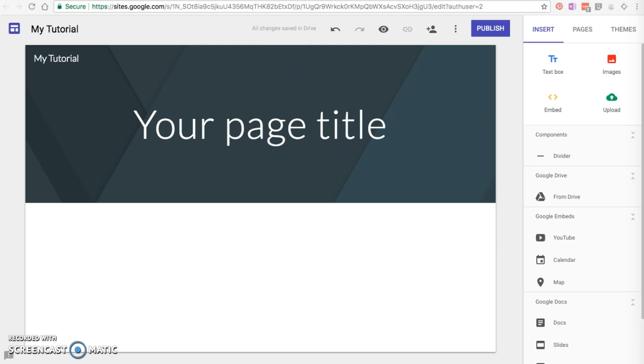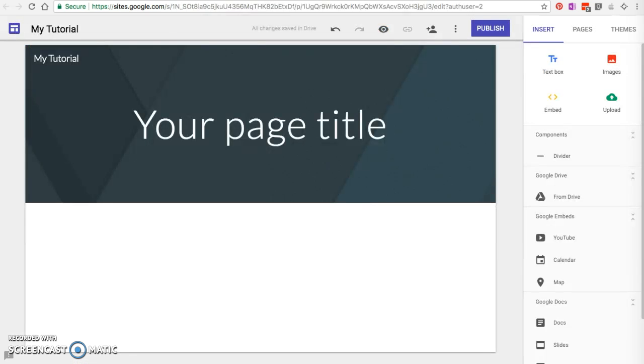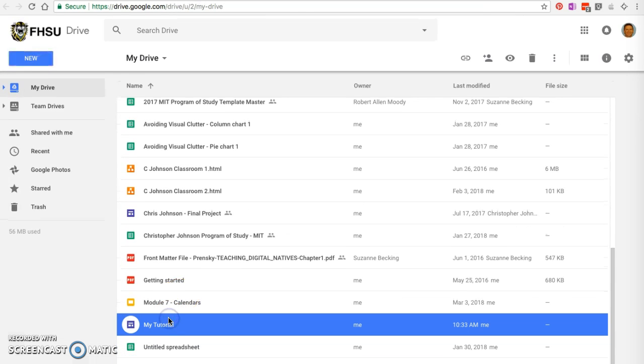Once we've set up our website, the way we'll access our website to edit it depends on the type of site it is. If you've used a classic site, you need to go to sites.google.com to open your web page to edit it. If you're using a new Google site, then you'll want to go to your Google Drive and scroll down until you see the new site that you've created.